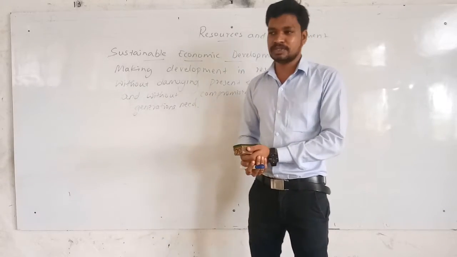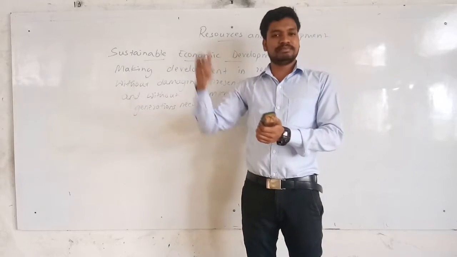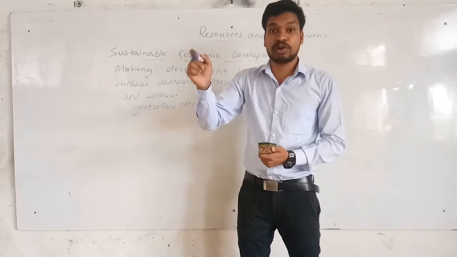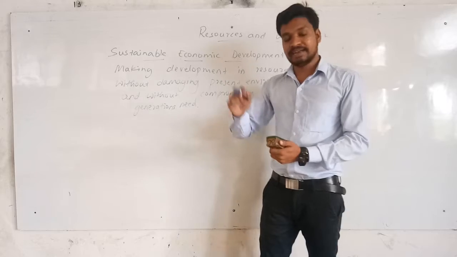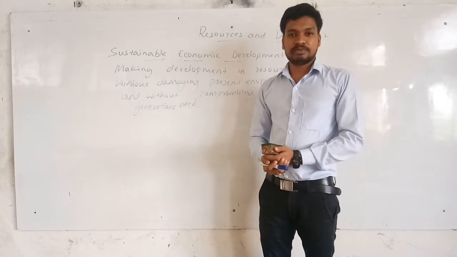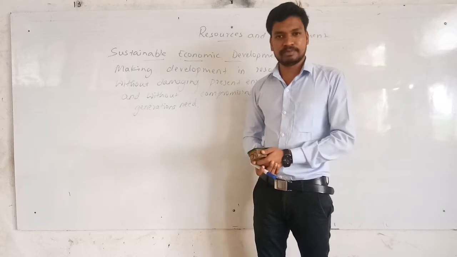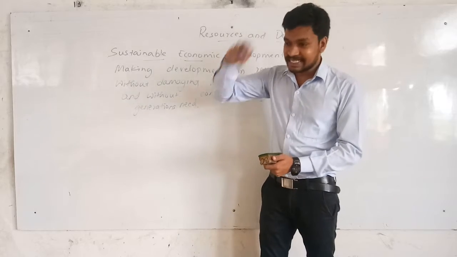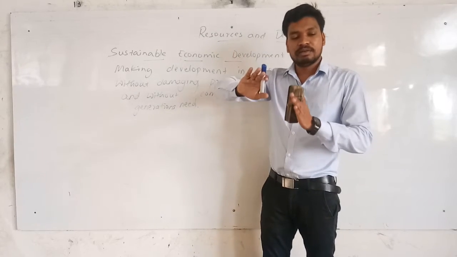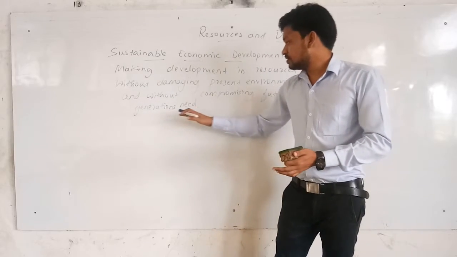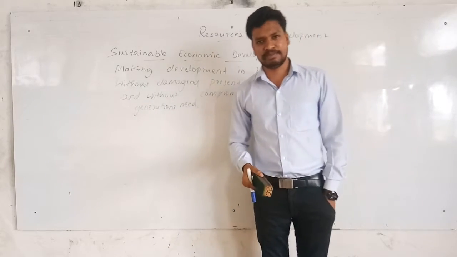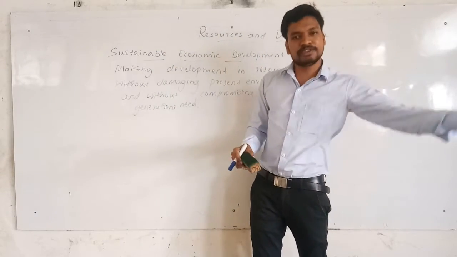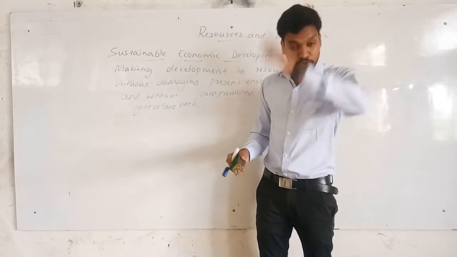Suppose you are making development, that means you are extracting the petroleum and making use of petroleum for different other things that should not damage the present environment. You made a development in the petroleum to make use of it for every people, not just to satisfy the human need. That development should not compromise the future generation need. Whatever development we made on that petroleum should be available in the future. That should not get over in this generation.